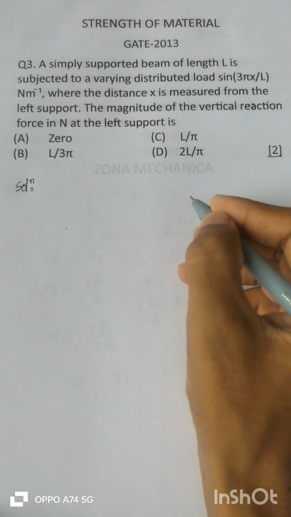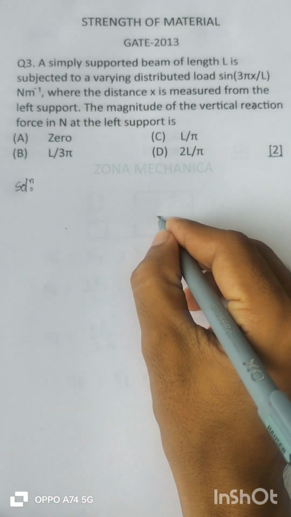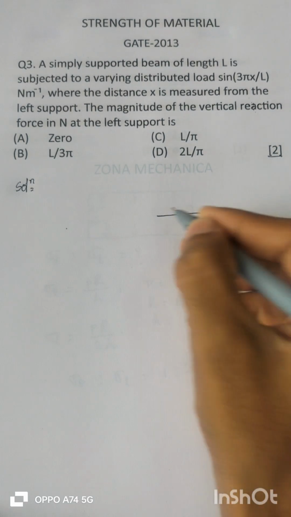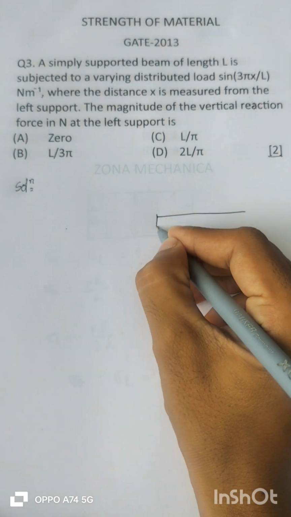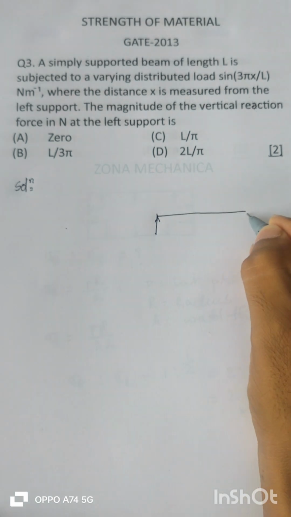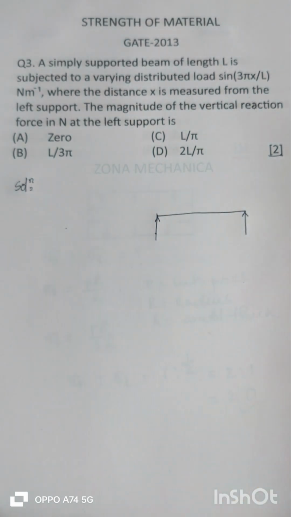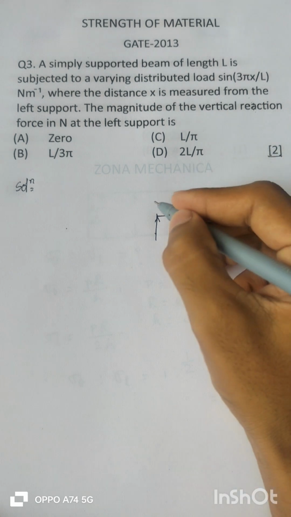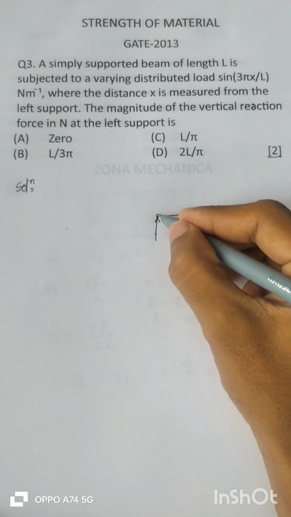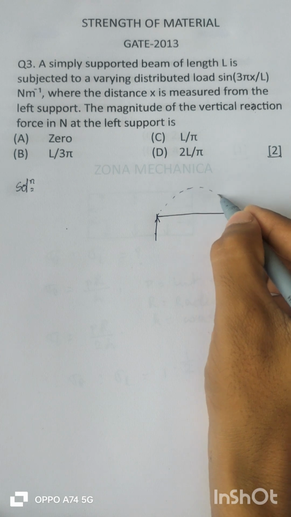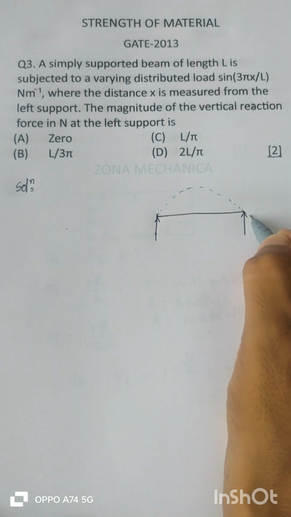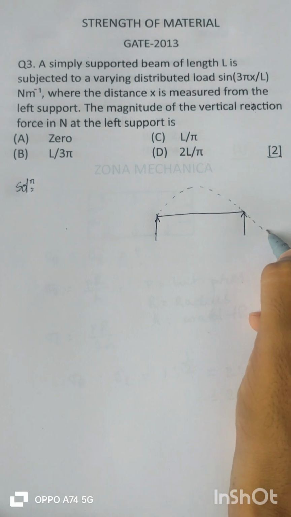Well, let me draw the figure schematically. Let this be the simply supported beam. And the loading pattern is sinusoidal, like this.